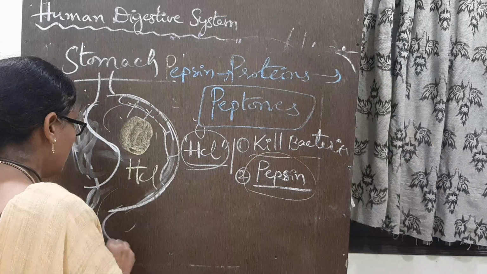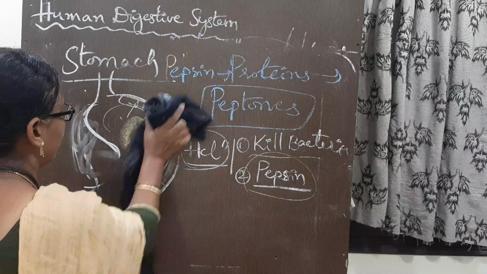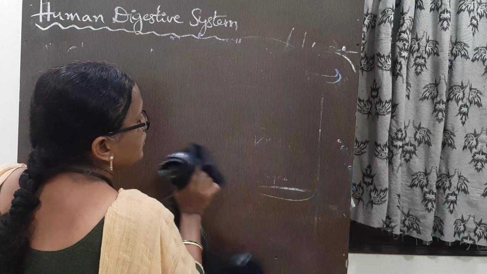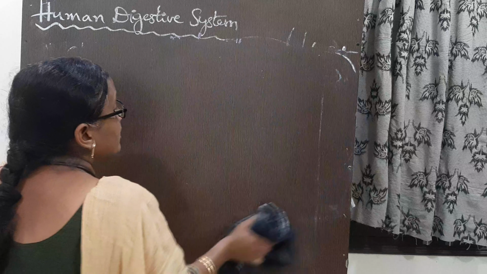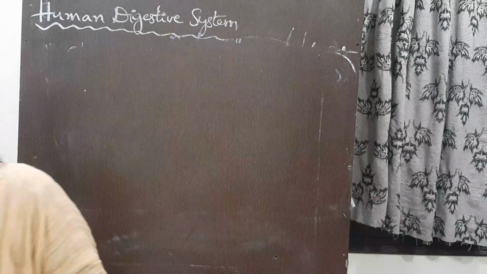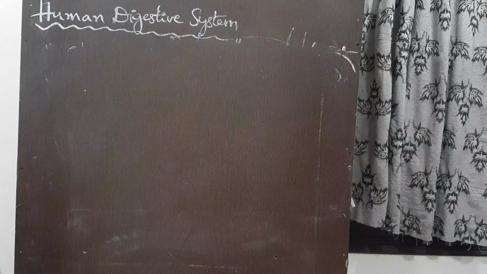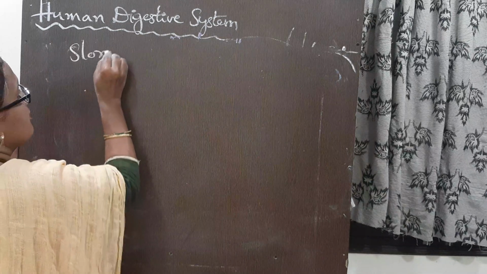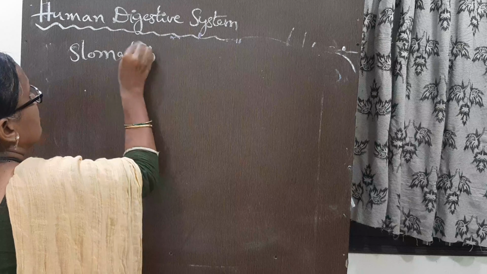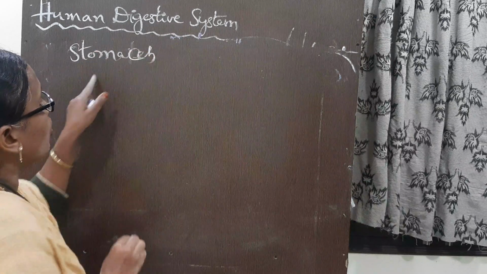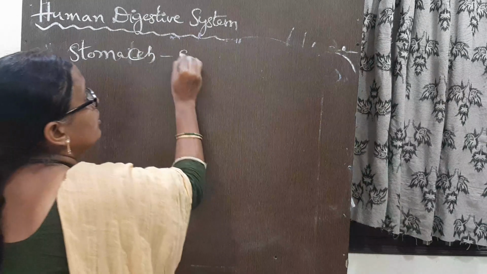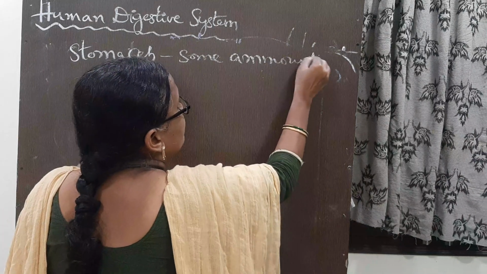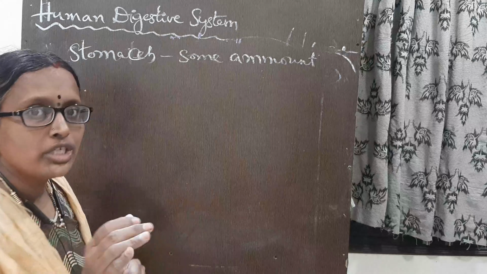And the next part is the duodenum. Whether the total food comes at a time into the next part is also important. Of the food digested in the stomach, only a little bit is pushed into the next part.